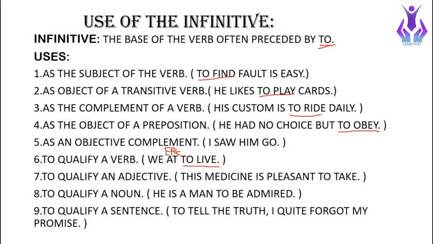The next one is to qualify an adjective. This medicine is pleasant to take. So here the word pleasant is our adjective, and to take is qualifying our adjective pleasant. The next one is to qualify a noun. He is a man to be admired. So to be admired is our infinitive and it is qualifying the noun man.